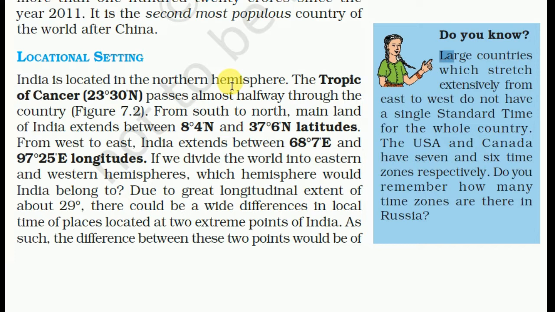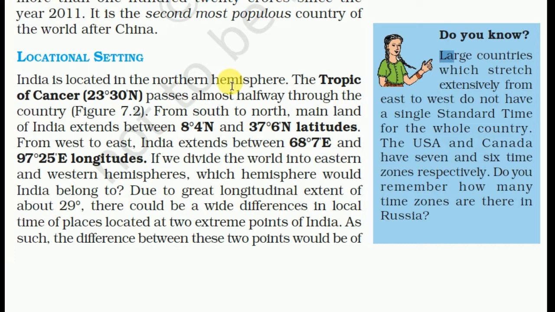From west to east, India extends between 68 degrees 7 minutes east and 97 degrees 25 minutes east longitude. So the latitudes are between 8 degrees and 37 degrees, and the longitudes between 68 and 97 degrees.